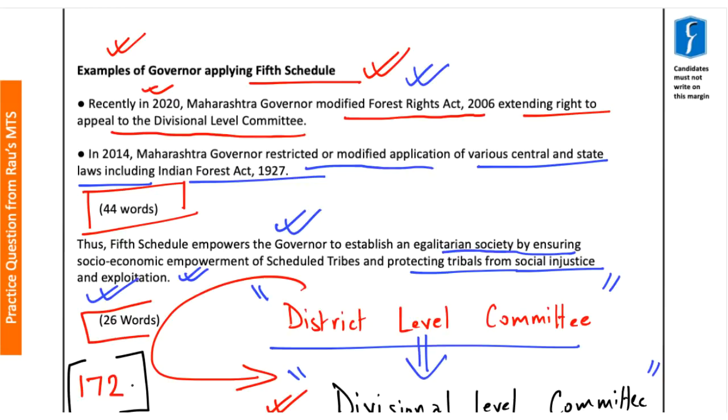to express everything which needs to be written with respect to the powers of the governor under the 5th Schedule of the Indian Constitution, and also certain examples where governors have used this power. Here in this example, we have also tried to highlight why the particular power was used by the governor of Maharashtra under the 5th Schedule, that is, to extend rights of tribals under the Forest Rights Act to appeal from the district level committee to the divisional level committee. And also, as one of the examples, the Maharashtra governor restricted or modified the application of various central laws as well as state laws, including the Indian Forest Act of 1927.